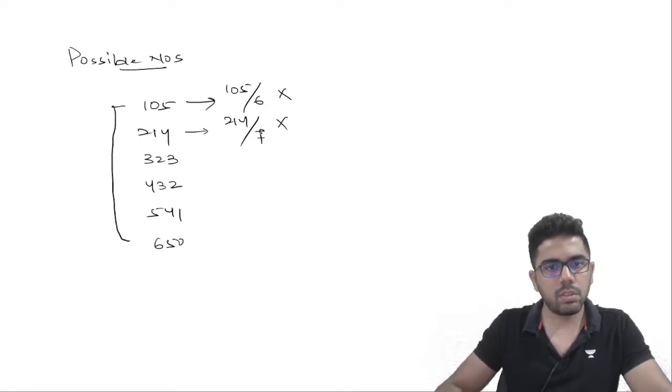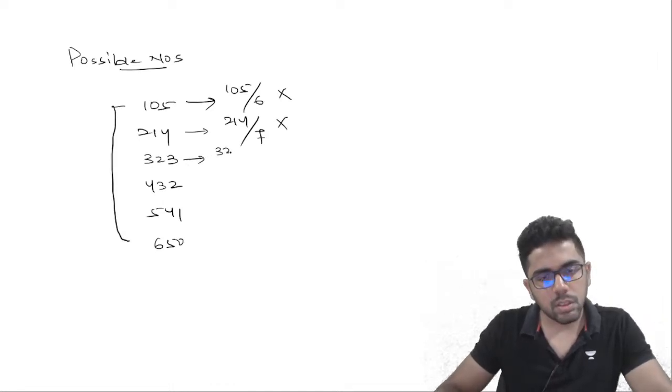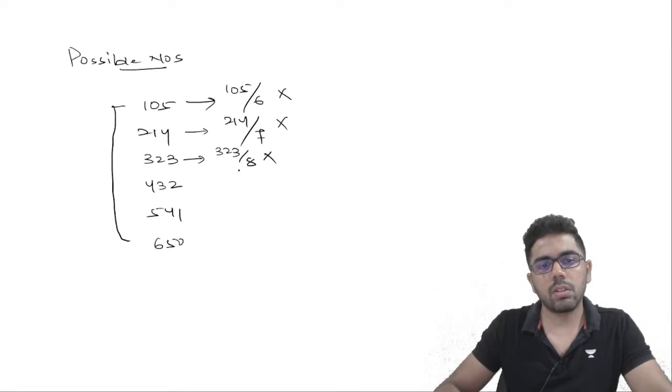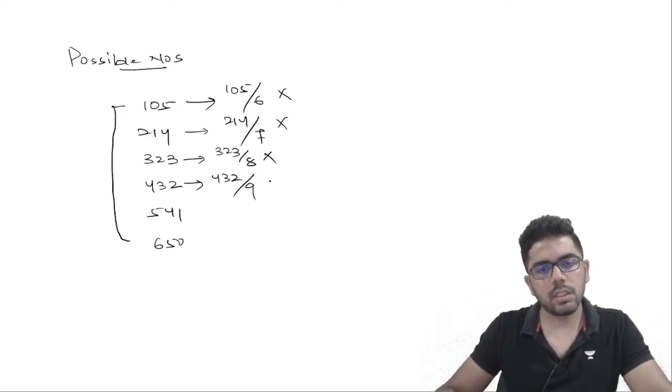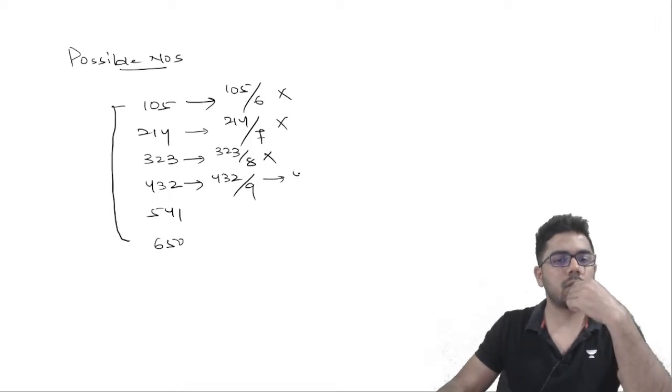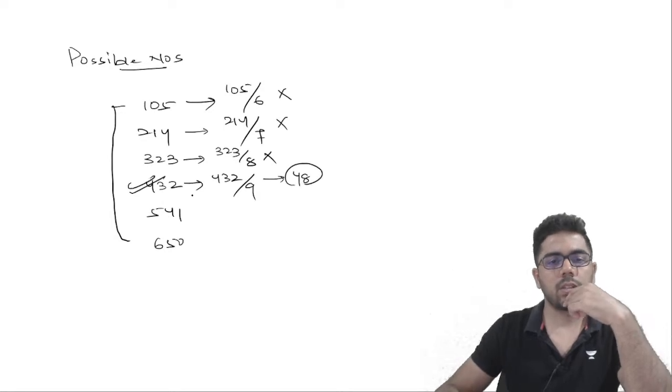Yeah, not divisible. 323, and the sum of the digits is 8, not divisible. 432, 4 plus 3, 7, plus 2, 9. I think this is divisible. 9, 4 is 36, and 72, 9. ये divisible हो रहा है.